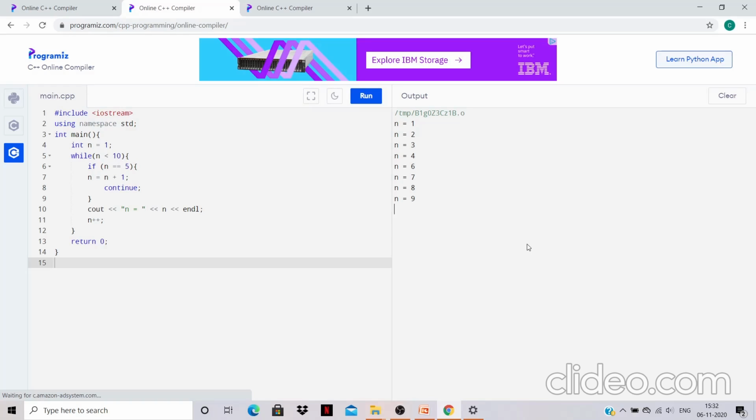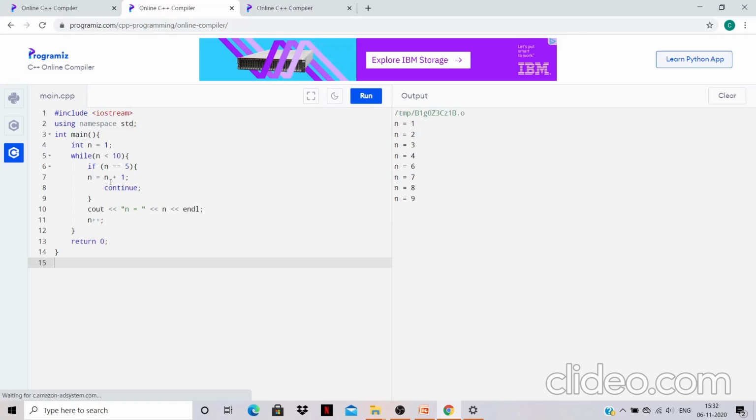So in the above example, notice that n equal to 5 is not printed. Because when the value of n becomes 5, the if condition becomes true, and the statements in the body of the if statement get executed. Thus, n = n + 1 increases the value of n to 6.